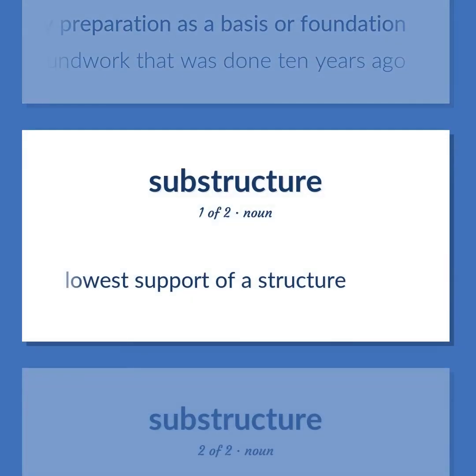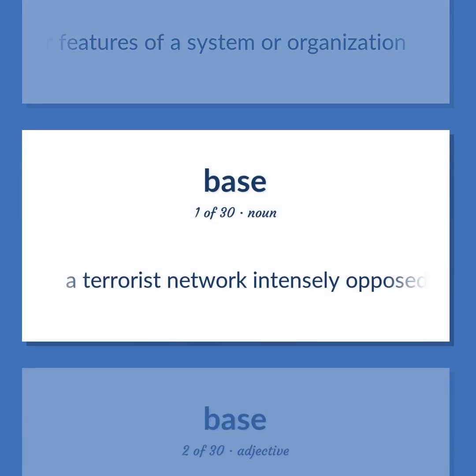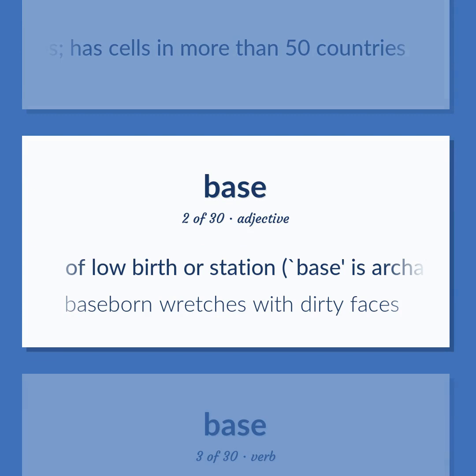Lowest support of a structure. The basic structure or features of a system or organization. A terrorist network intensely opposed to the United States that dispenses money and logistical support and training to a wide variety of radical Islamic terrorist groups, has cells in more than 50 countries.